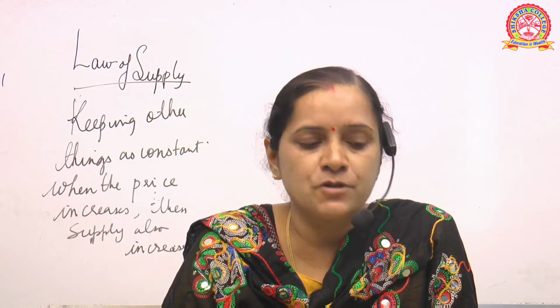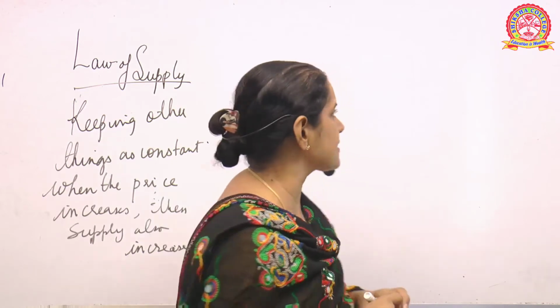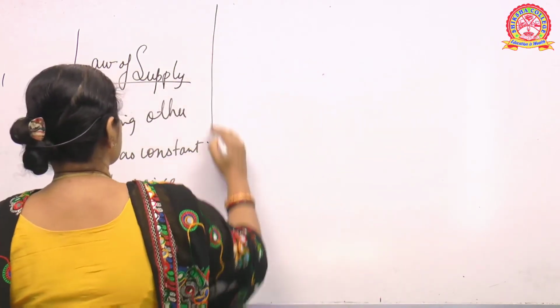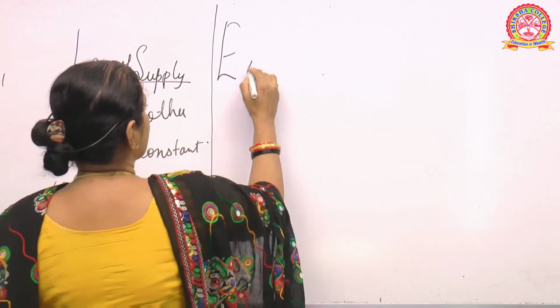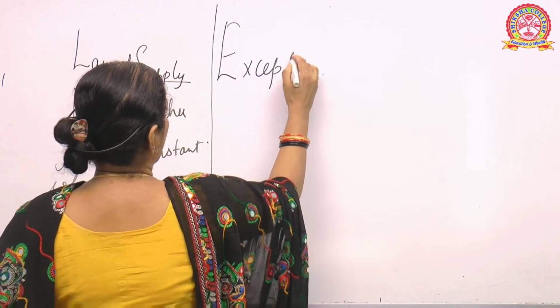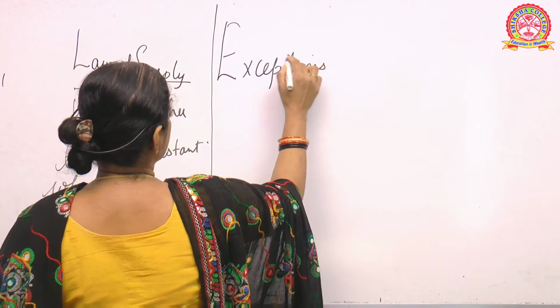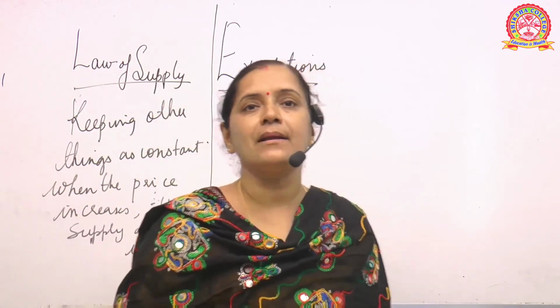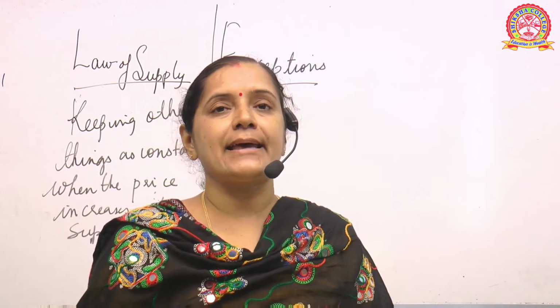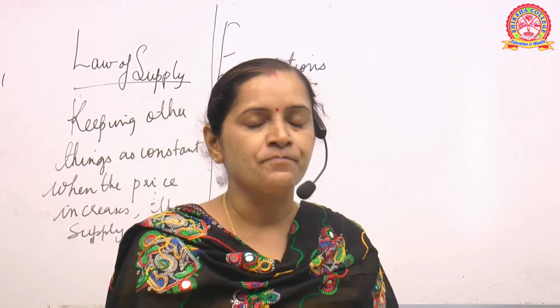But there are some exceptions to this case. Now let us see what the exceptions are. Exceptions to this law. Exceptions means cases which do not obey the law, or which are rare cases, or where the law is not applicable. Those things we are saying are exceptions. Now what are the exceptions?